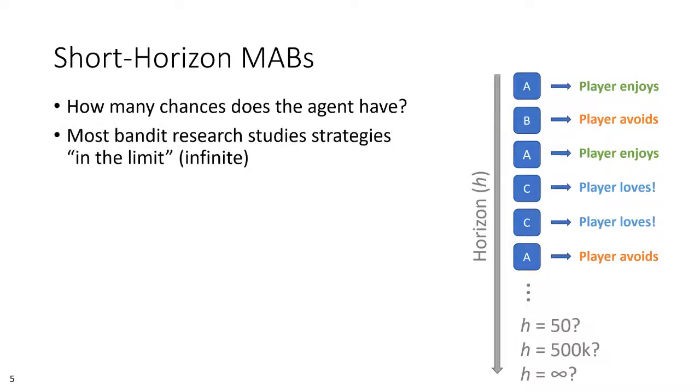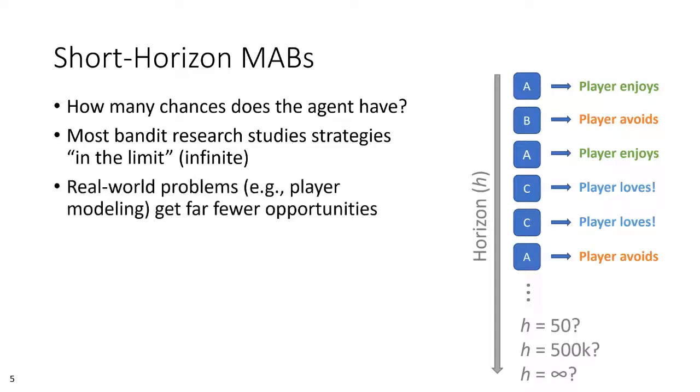Typically, MAB strategies are studied in the limit, where this horizon is extremely long, or in some theoretical analyses, infinitely long. But when attempting to model a player after only a handful of behavioral observations, we deal with a considerable amount of noise in the data for a given individual. Modifying bandit strategies to function more effectively in short horizon contexts is the focus of our research. Toward this, we investigate three different ideas.